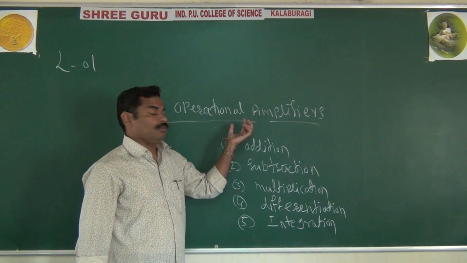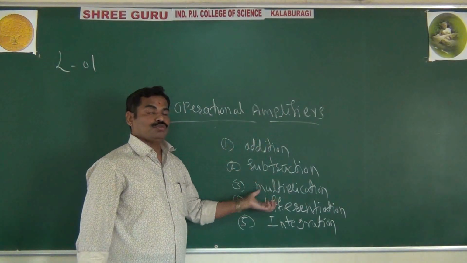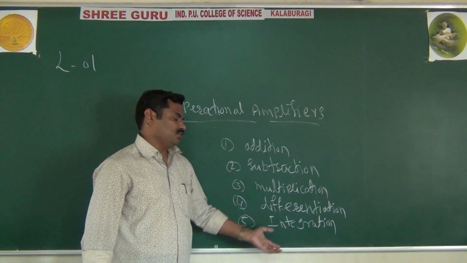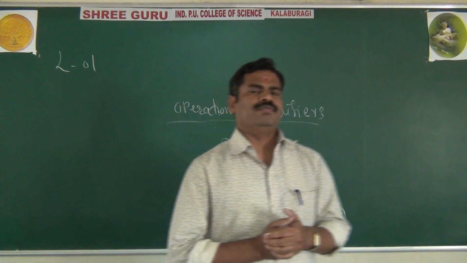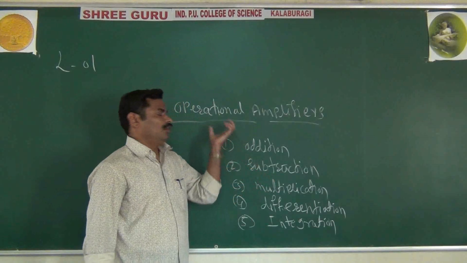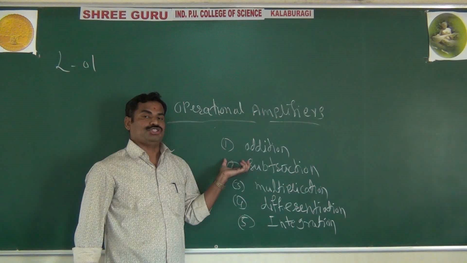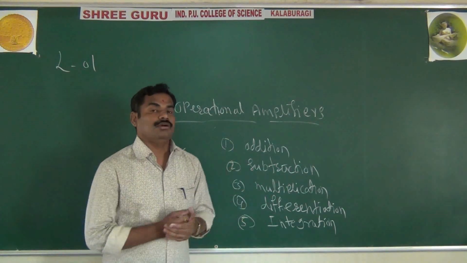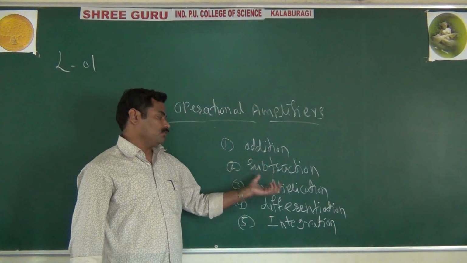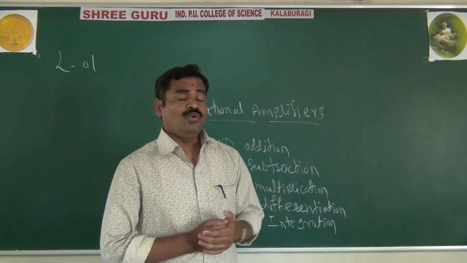Why is it called an operational amplifier? Because it will not only amplify signals, it is also used for mathematical operations such as addition, subtraction, multiplication, differentiation, and integration. Especially, it is used in analog computers to perform these mathematical operations. This is why it is called an op-amp.